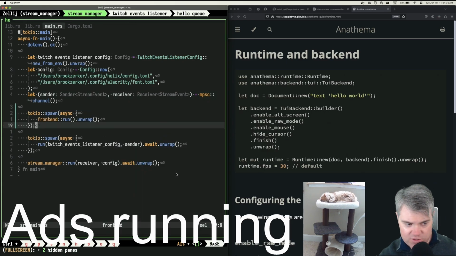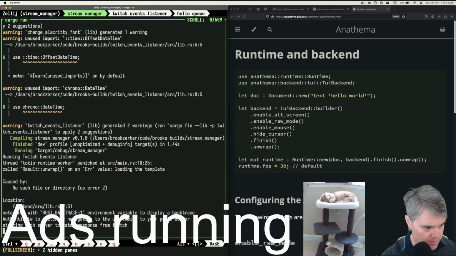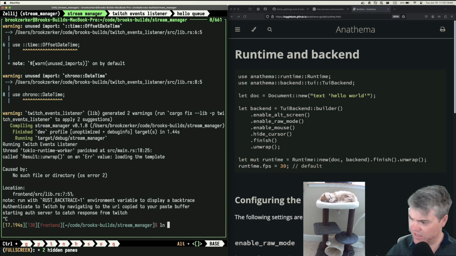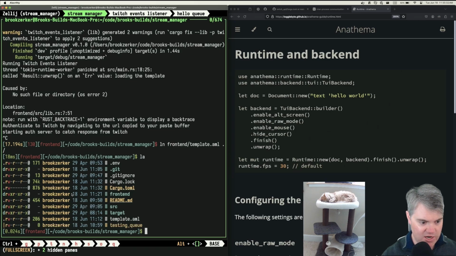Now, if I do this first like that, I wonder how nice this is going to be. There you go. Error loading the template. No such file or directory, because I need to put the template in the root file, don't I? Yeah, so I need to then copy or move or ln maybe it. We can create, oh, I thought I turned that off. Ln, let's see, what is it? Okay, so now I have a link to the template.